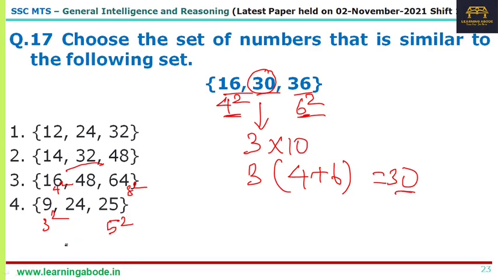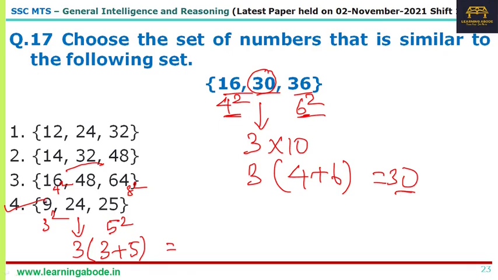Similarly here we have 8. You can write it in different ways. One of the ways you can write it is 3 into 8, which is 24. That is 3 into (3 plus 5), which is 24. That's answer option 4. Whereas if you look at the other one, 48, 3 into 16 is 48, but 4 plus 8 is only 12. So option 3 is ruled out.